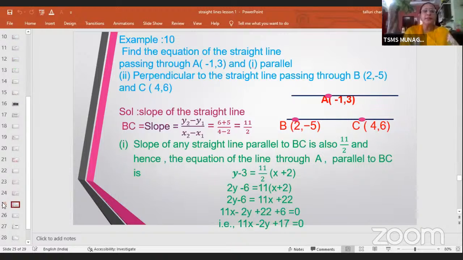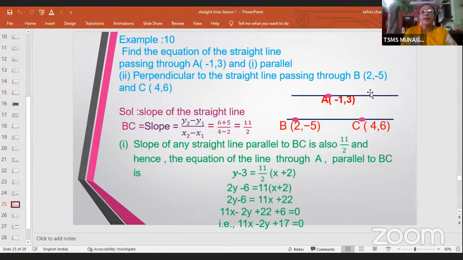So this is another example where we have to find the equation of straight line passing through A minus 1 comma 3 and parallel, also perpendicular to the straight line passing through B2 comma minus 5 and C4 comma 6. Now here I am going to take the first part. The first part here is a line parallel to the line which is passing through B and C.